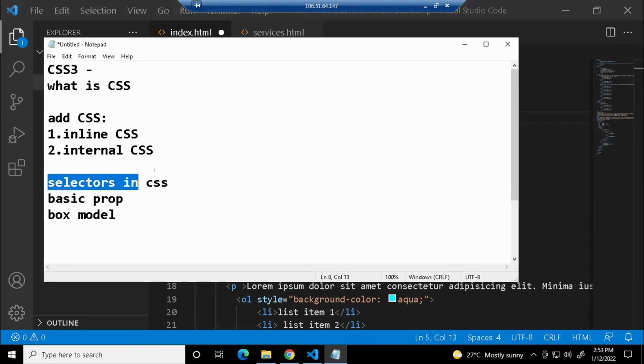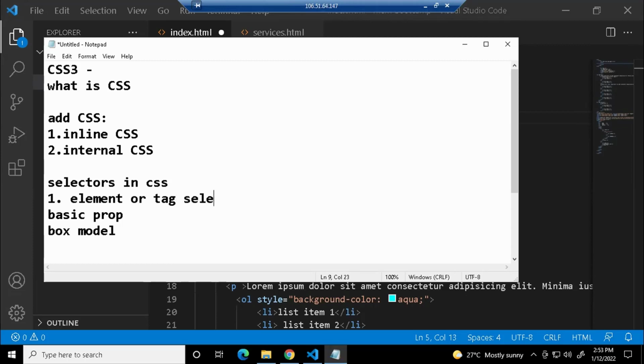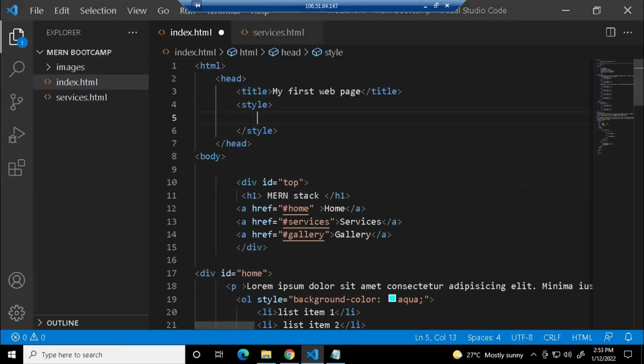So I was telling you about selectors in CSS, right? Selectors are nothing but they tell which tag, which place of your document you're going to style. So there are different types of selectors. Let us start with the first one, which is a basic selector. We call it an element selector or a tag selector. What an element or tag selector is, you just go to your style tag. I'll tell you this internal thing. You're going to write your style within the style tag, which is present in the head of your document.